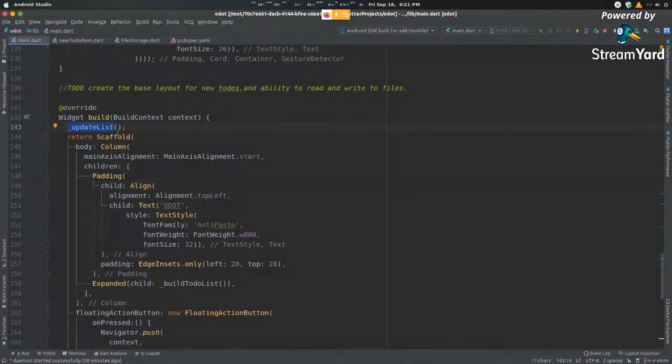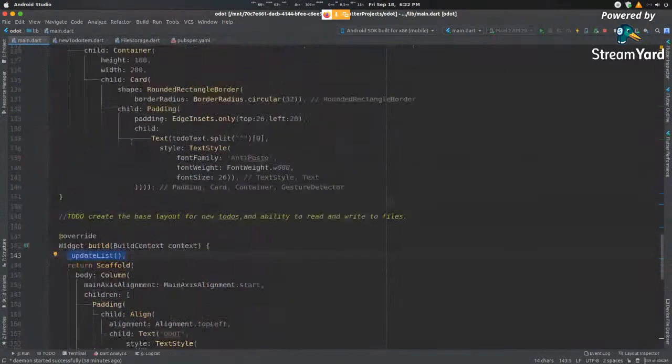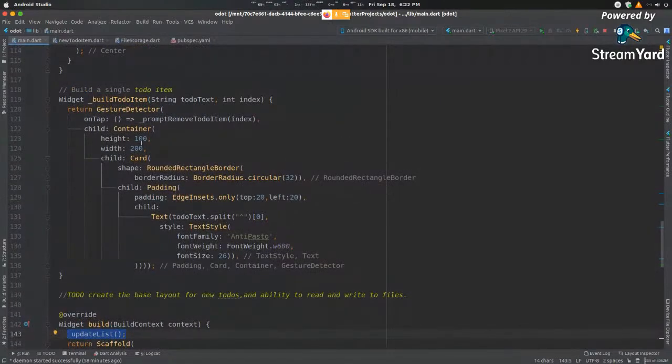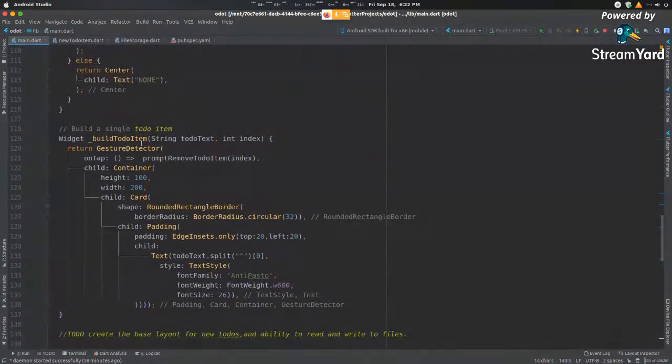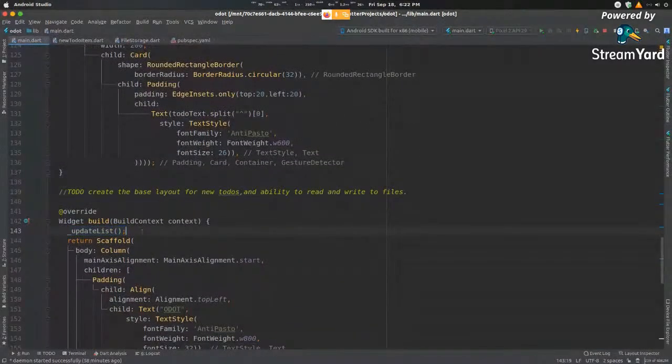This is very bad programming practice. You should not put your update list function inside here. A better way to do this would be to create a callback which allows you to notify an observer every single time an alert happens. So let's say you update your to-do list. You want it at that moment to update your entire state. That is something, again, a little advanced, so I can't cover that now. But for now, we are taking this build state. Keep in mind, this is very bad programming. This is the worst mistake you can make in Flutter.